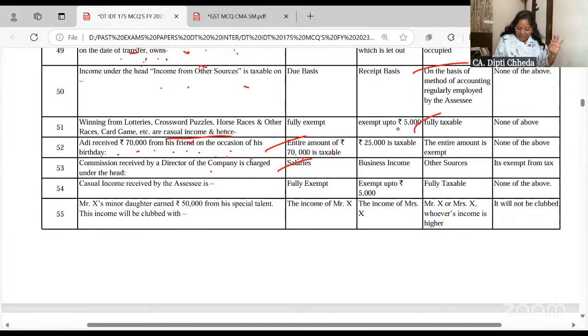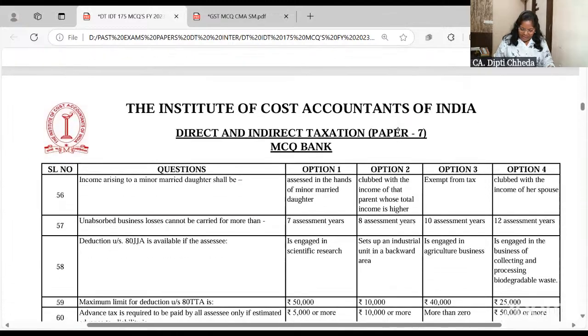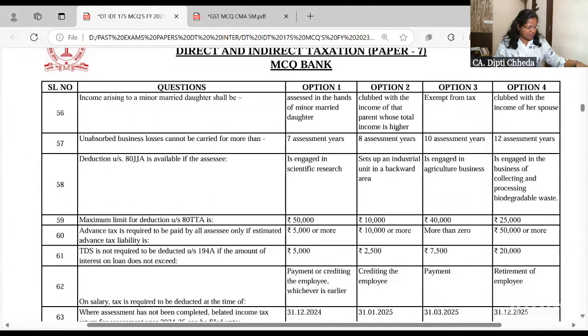Casual income received by an assessee is always fully taxable. Now this and this were almost the same. Ex minor daughter earned 50,000 from special talent. Will this income be clubbed? No, it will not be clubbed. Minor's income from special talent is not clubbed.